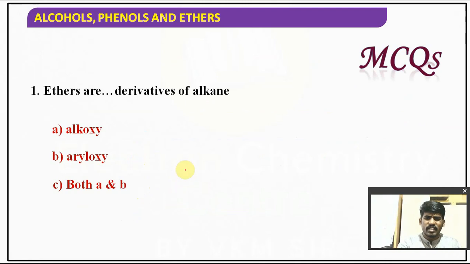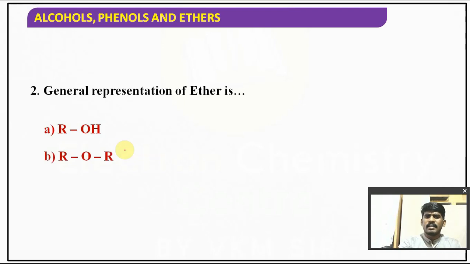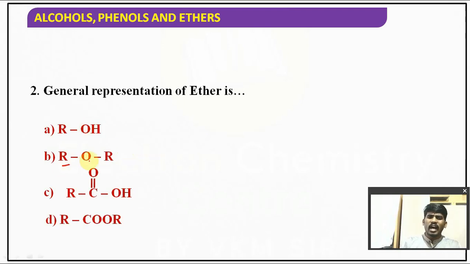These MCQs are very simple, basic questions. Ethers are derivatives of both alkoxy as well as aryloxy derivatives of alkane. What is the general representation of ether? ROR.